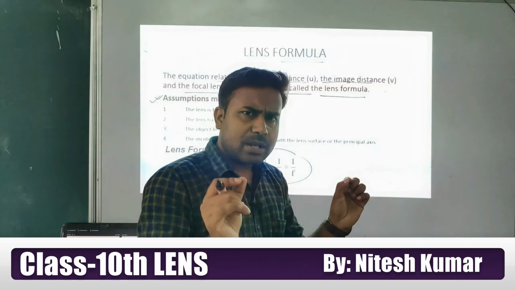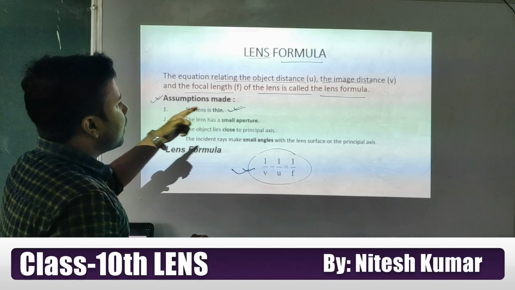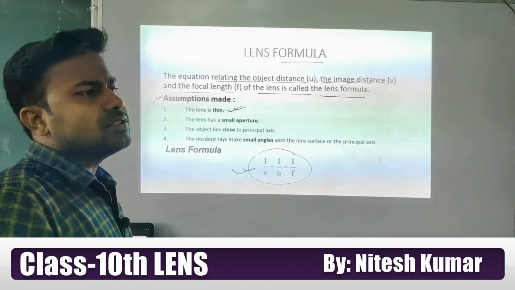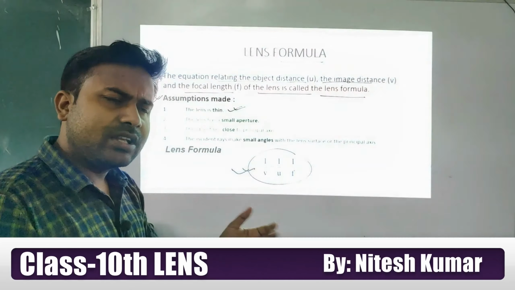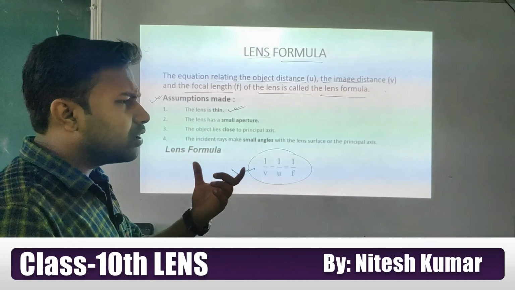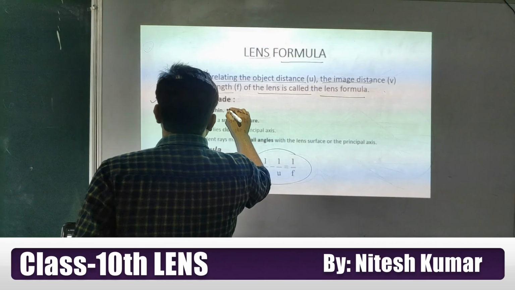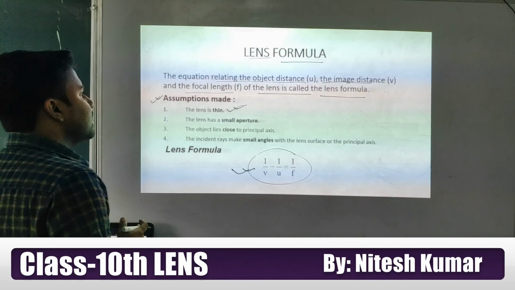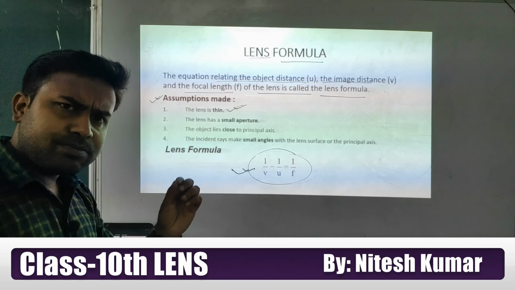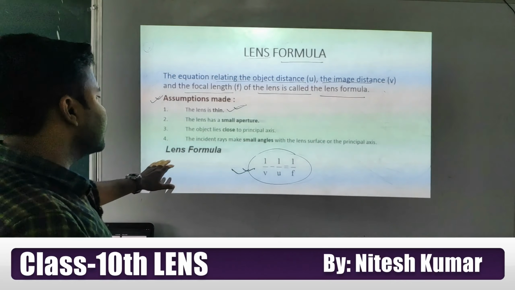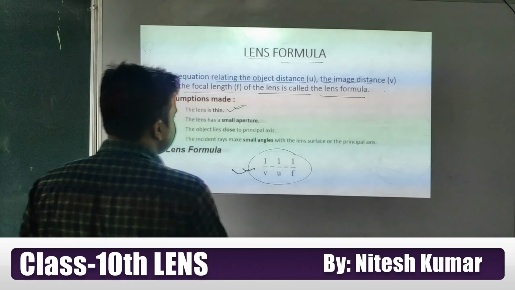Because then the distances between the optical center, image, object or focus point and the surface can be taken as very similar or equal. That's why we have to assume the lens is very thin. The lens has a small aperture, the object lies close to the principal axis, and the incident ray makes a small angle. We'll use this concept also.